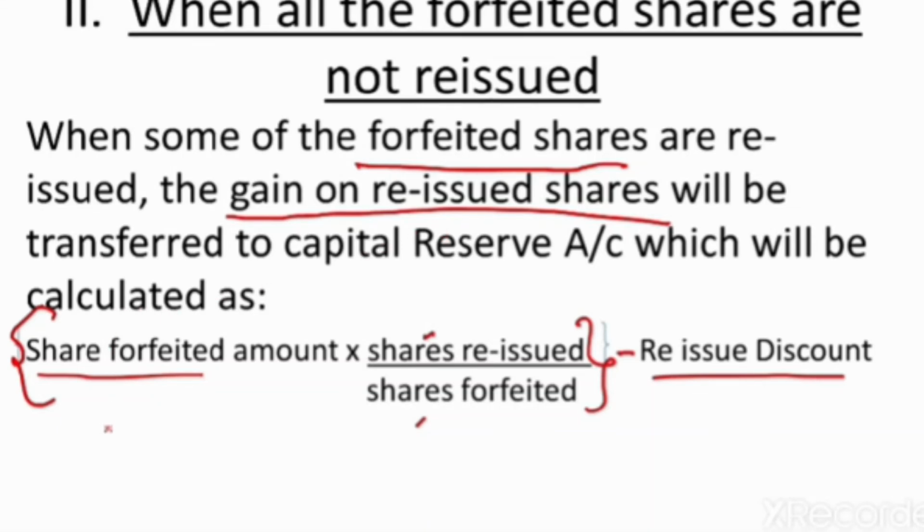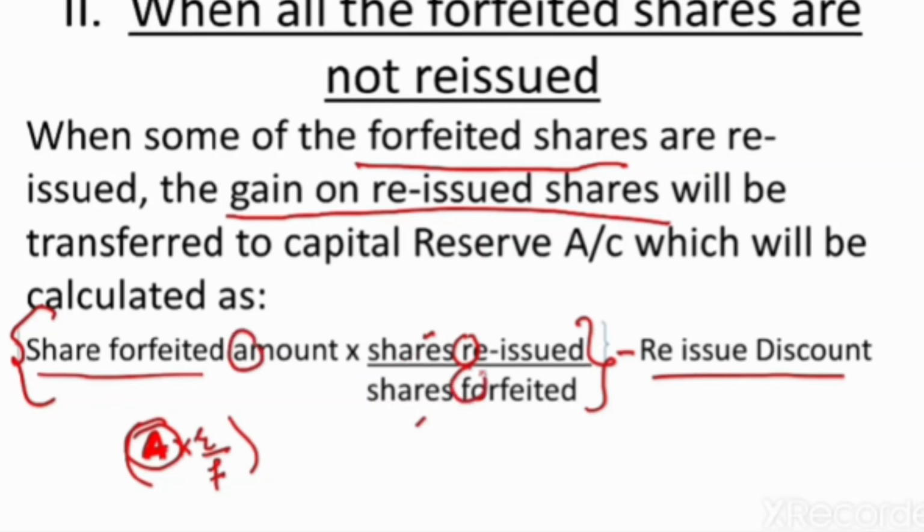So this I tell to my children, in order to remember like this: amount into R upon F. This is easy to remember. The amount is in capital letter, A is capital, that indicates the share forfeited amount. This is your way of remembering. R I have taken from this, A I have taken from this, and F I have taken from this.